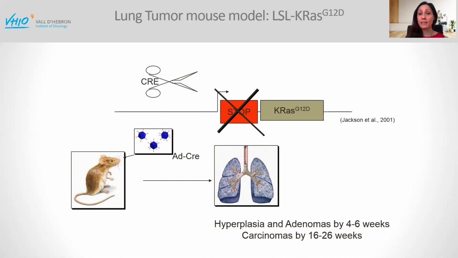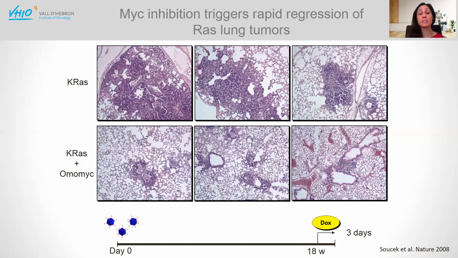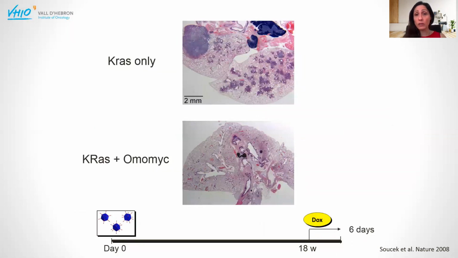And here we tested the therapeutic impact of Omomic. We basically let the tumors develop. These animals develop hundreds of tumors in their lung, and we turned on Omomic with doxycycline added to the water of the animals. And only 3 days later, we observed this dramatic therapeutic impact. All the lesions had shrunk. So this was mind-blowing to us. We expected maybe a cytostatic effect. We really didn't expect this shrinkage of the tumors. And even more impressive, 1 week later, the tumors were all gone.